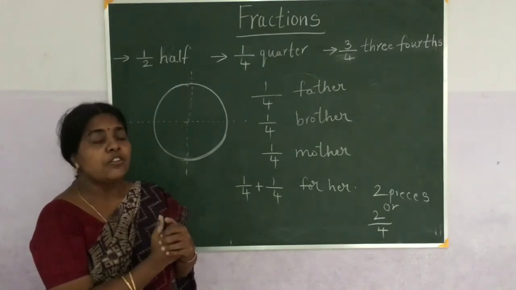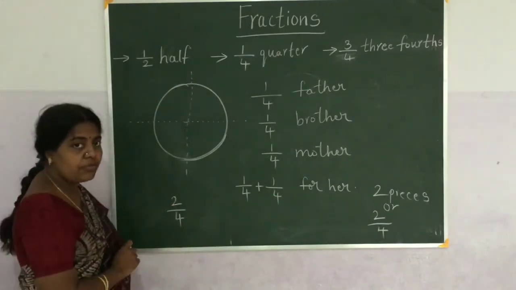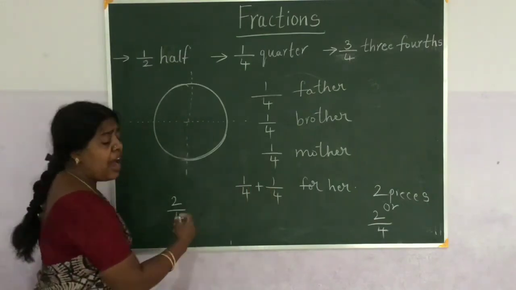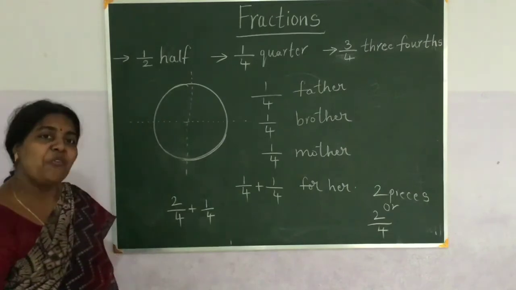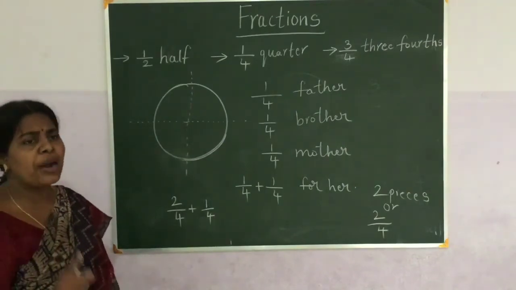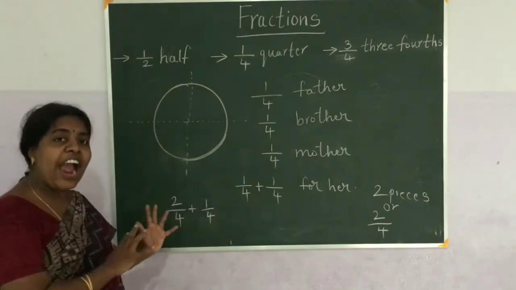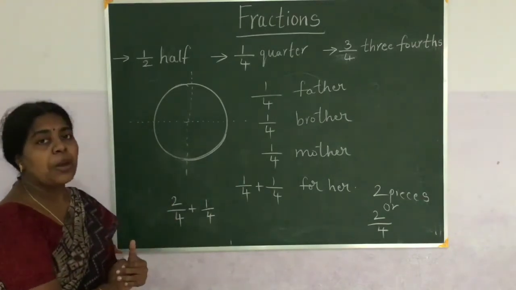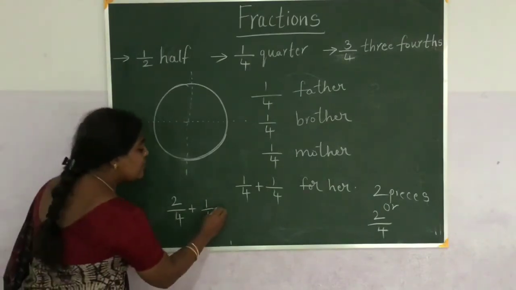So who is having more parts? Rani. So Rani is having 2 by 4 and she wanted to add her brother's part. Her brother is having 1 by 4. He is having only 1 part out of 4 equal parts. So now if we add Rani's parts and her brother's part, how many pieces do you get?